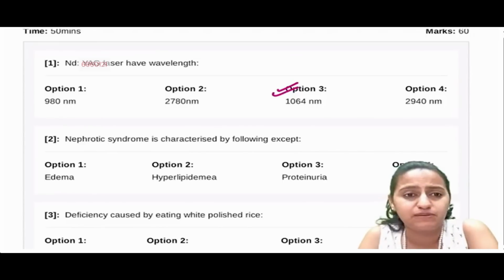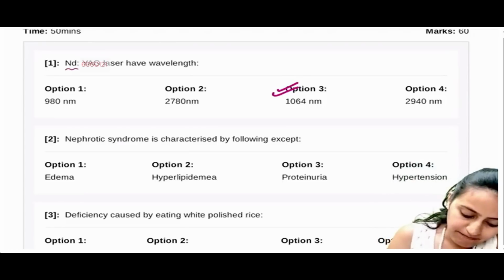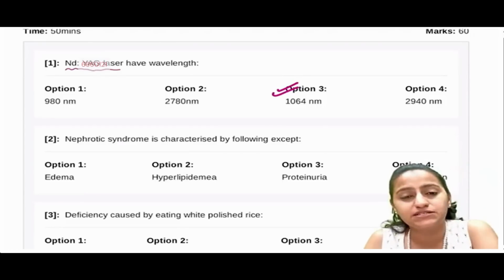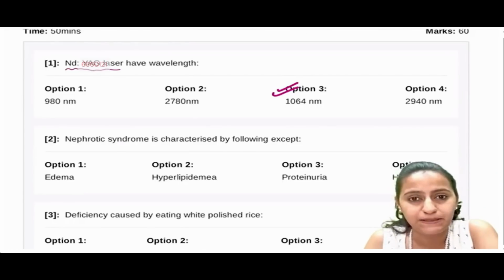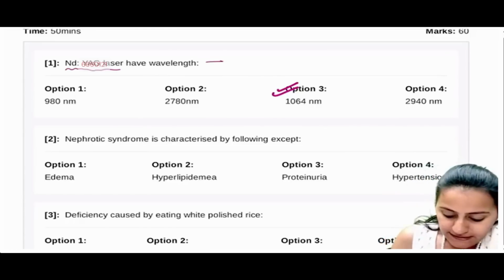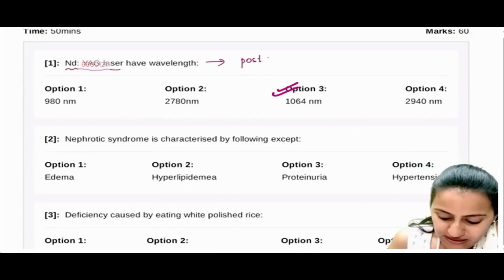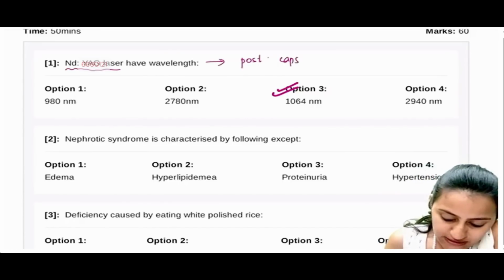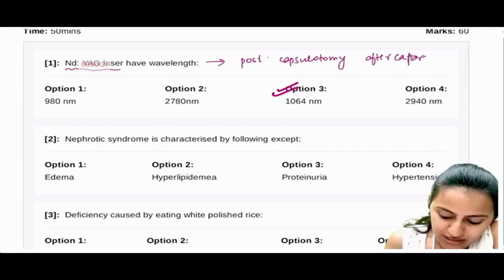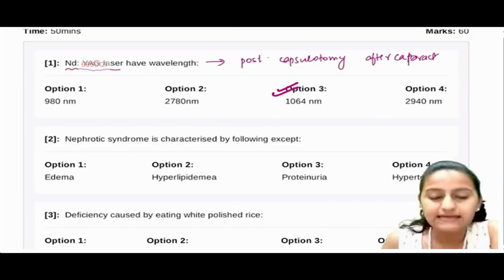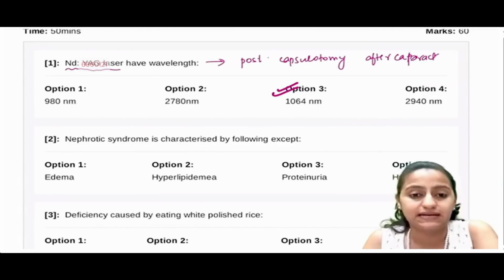Can you tell me in ophthalmology where do we use Nd:YAG laser? What is the use of Nd:YAG laser in ophthalmology? Right, so it is used for posterior capsulotomy. It is specifically used in after-cataract posterior capsulotomy. After cataract में हम use करते हैं Nd:YAG laser. Okay, we use Nd:YAG laser there.